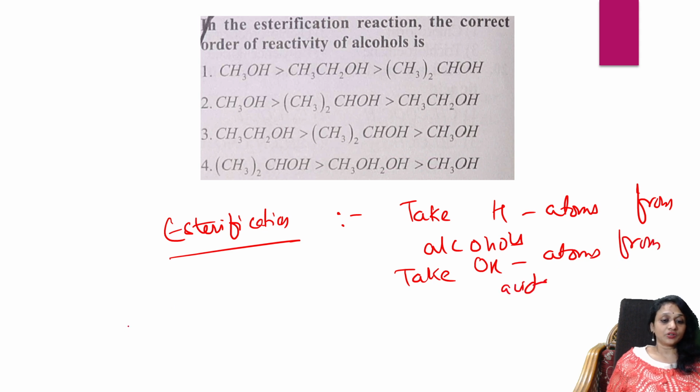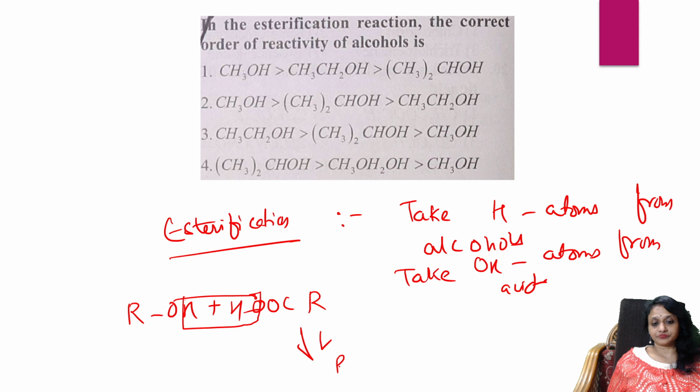Remember that. So ROH plus RCOOH, hydrogen from alcohol, OH from acid, it will form ester.